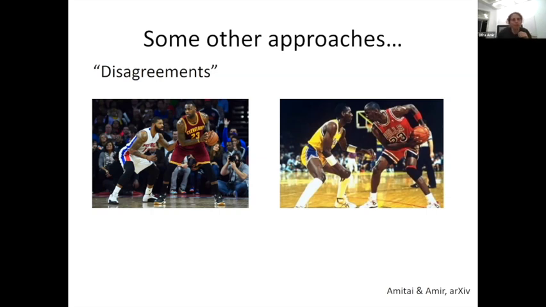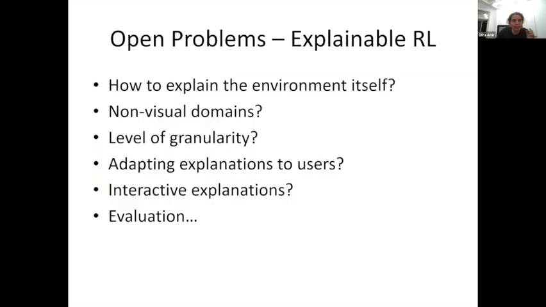And kind of popping up a level, to finish, I think there are many interesting open problems in explainable RL, probably many more than what I have on this slide. One thing that I think is being neglected is that we're explaining the policy, but people might not even understand the underlying Markov decision process or the environment. So it could be interesting to think of ways to explain that. Also, most of the work is in visual domains, Atari games, highway environments, and it's less clear how to show things when it's not so visual.